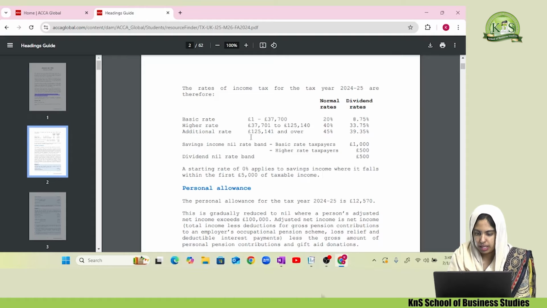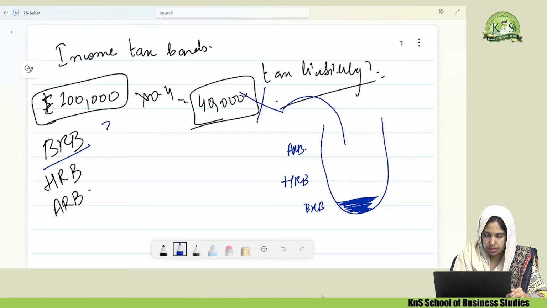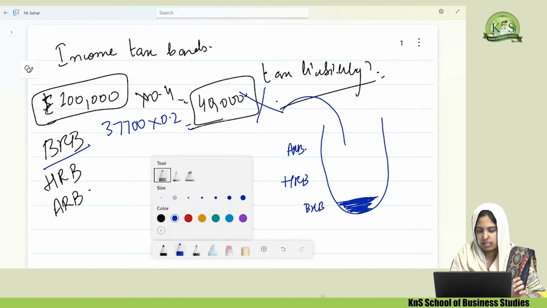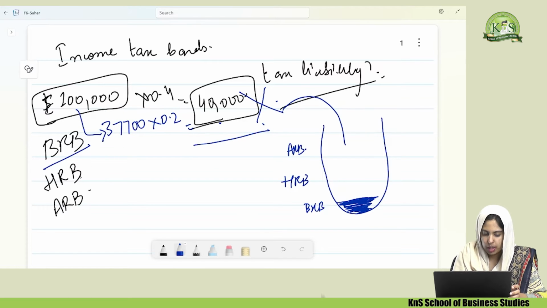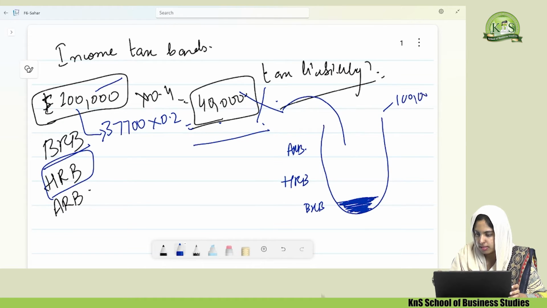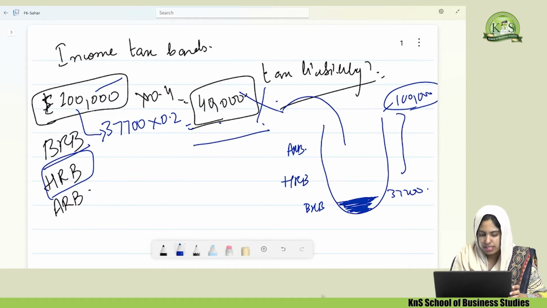Let's say the BRB is 37,700. So first, 37,700 multiplied by 20% needs to be figured out. Some answer should come up, students, so calculate it and write it over here. Then, out of 1 lakh, you will find out how much space is left. You have to tax 1 lakh. Now 37,700 is filled, so how much space is remaining? You will subtract it.